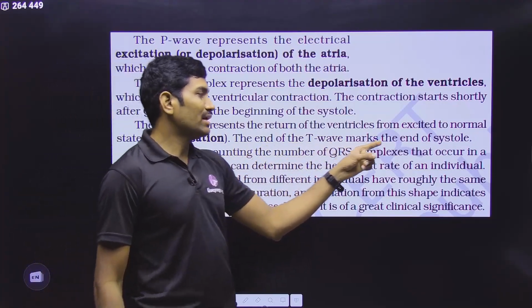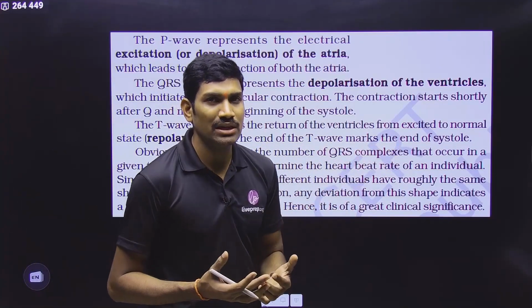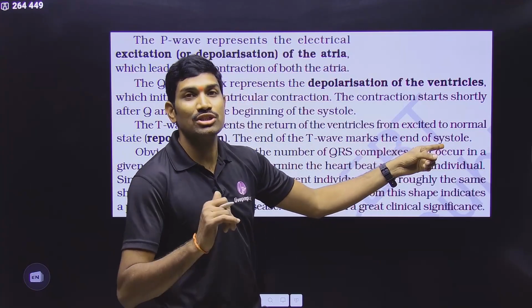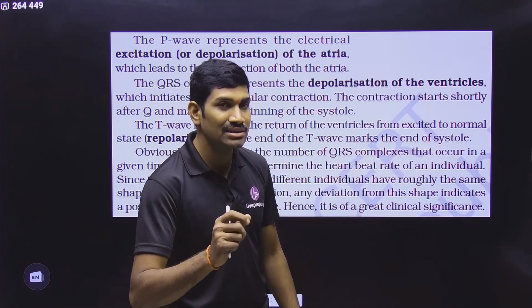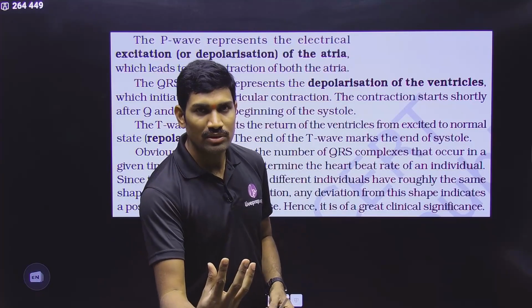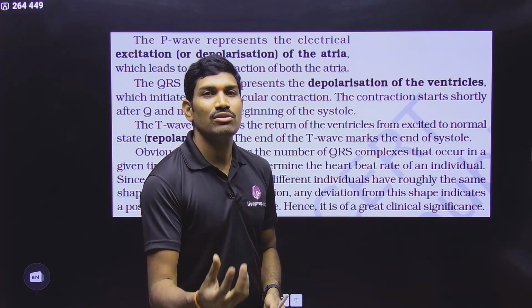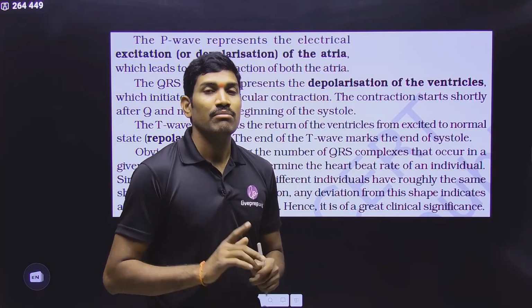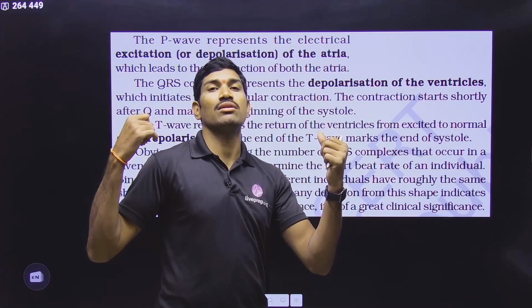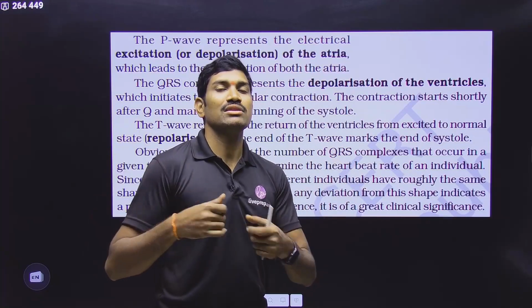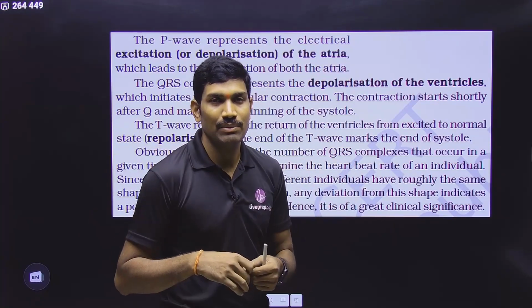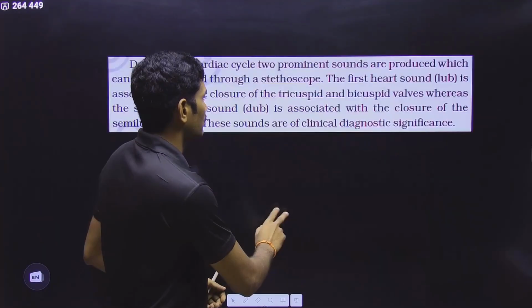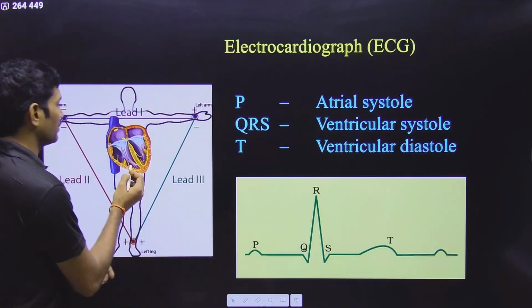The end of the T wave, originally we are expecting, should be the end of ventricular diastole, but here they gave the end of systole. Which systole? Ventricular systole. Why are they giving it like this? I told you, at the apex you are measuring, yes or no? For ventricular repolarization, we are measuring at the apex, that is the T wave, but you are talking about the ending of systole for the QRS complex. Because of the QRS, ventricular systole is happening, and that is ending at the broader area, yes or no? So this is ending at this particular point.